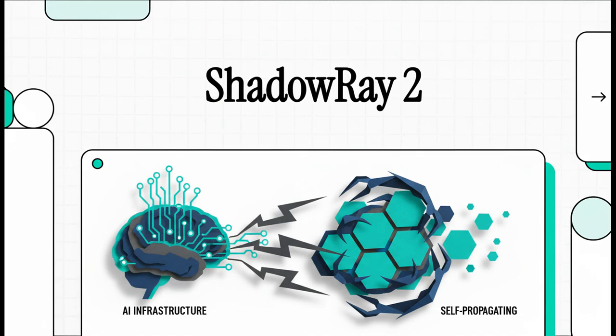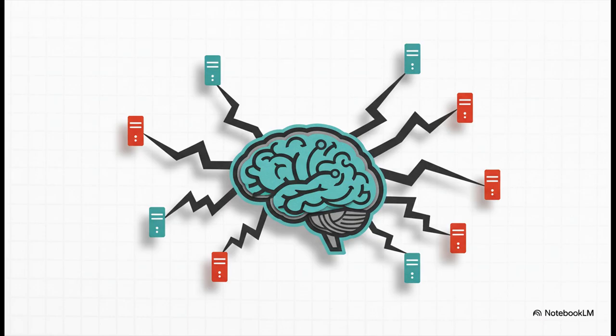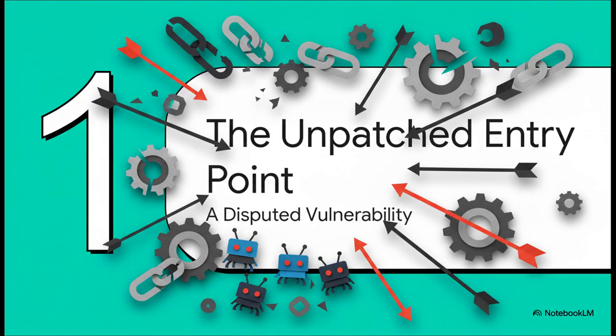ShadowRay 2 is a campaign that exploits AI infrastructure to create a self-propagating botnet. The attack leverages AI frameworks to take control of compute clusters. The operation turns legitimate, intended features of the open-source Ray AI framework into attack vectors. These features are used for autonomous propagation across exposed Ray clusters, building a botnet for cryptojacking, data theft, and other malicious activities. The entry point for the attack is a known vulnerability whose status is disputed.